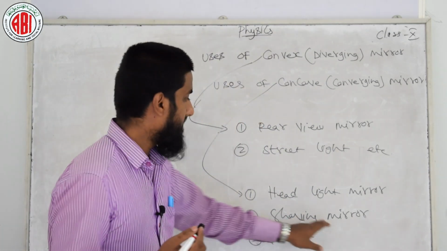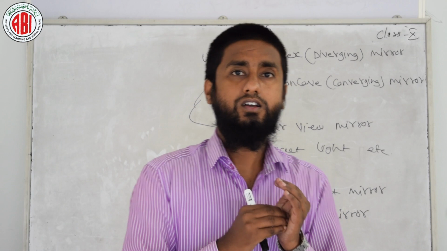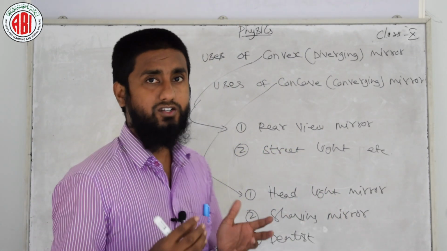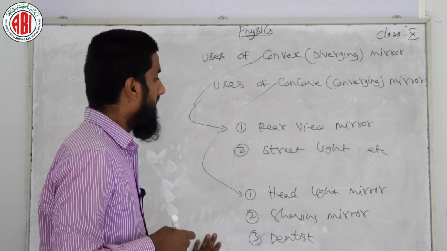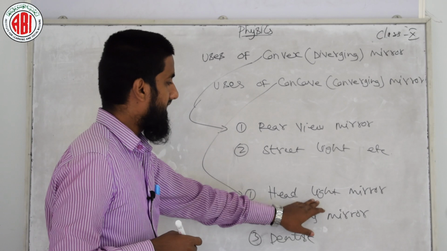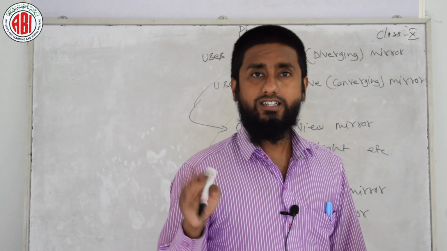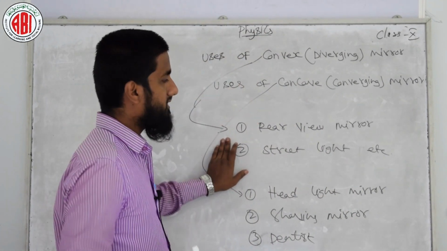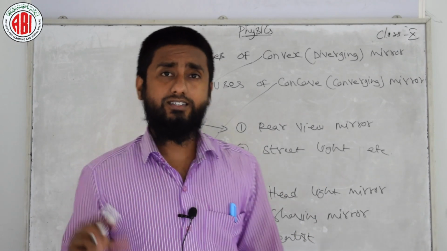Concave mirror is used as shaving mirror because it is a spherical mirror whose reflecting surface is inward and the image formed in concave mirror is large. And like that it might ask in your examination why concave mirror is used as headlight mirror, why concave mirror is used by dentists. You need to just write the same definition. Like that in convex mirror it might ask why convex mirror is used as rear view mirror. You need to write the same definition.